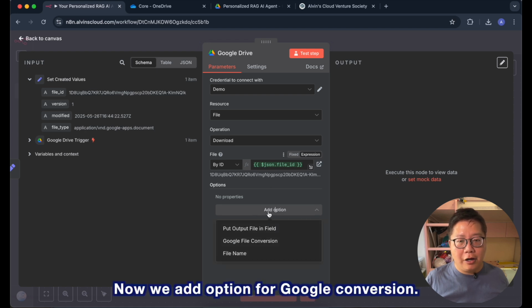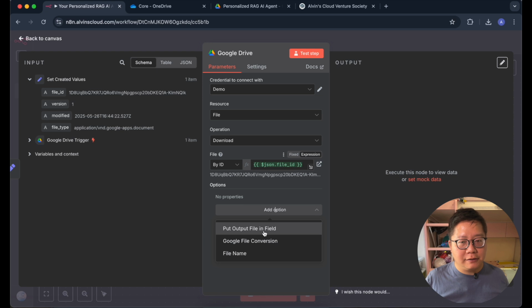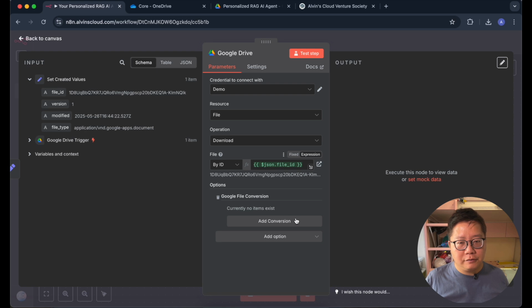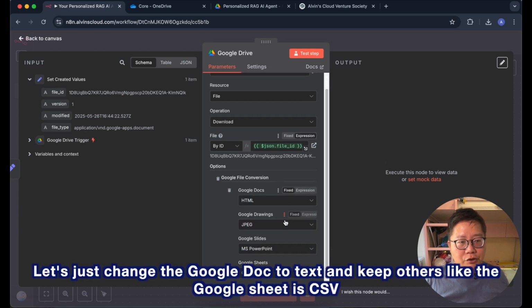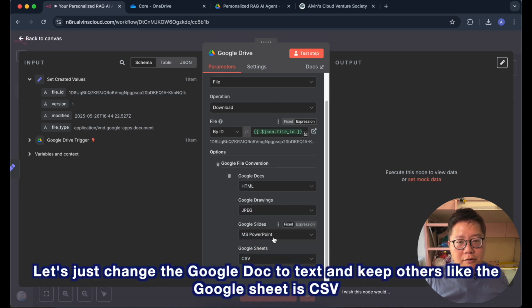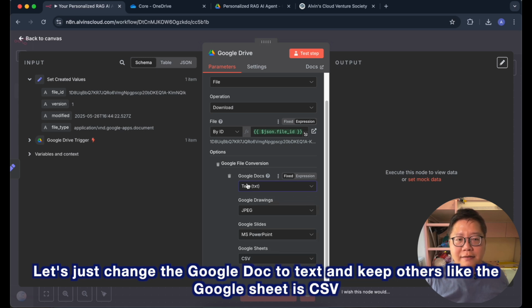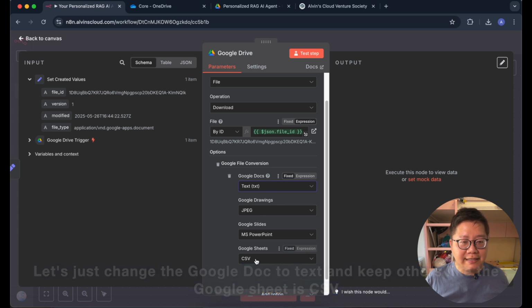Now we add the option for Google file conversion. Let's just change the Google Doc to text and keep the others, like the Google Sheet as CSV.